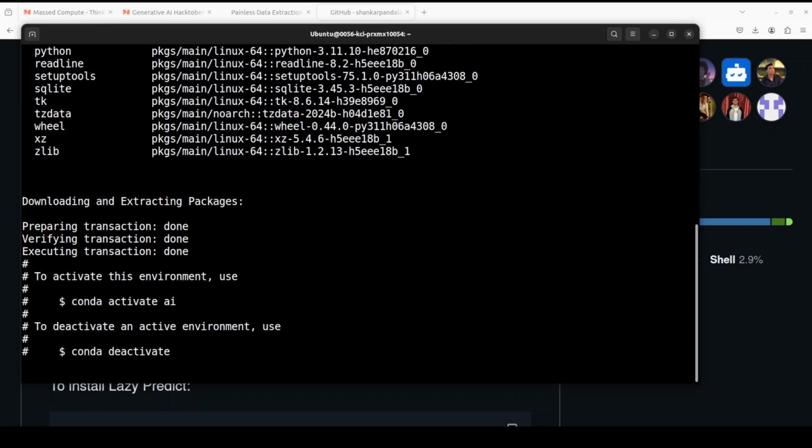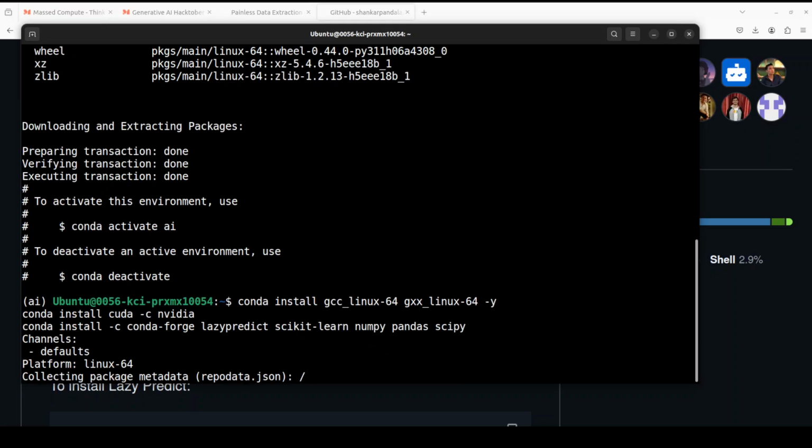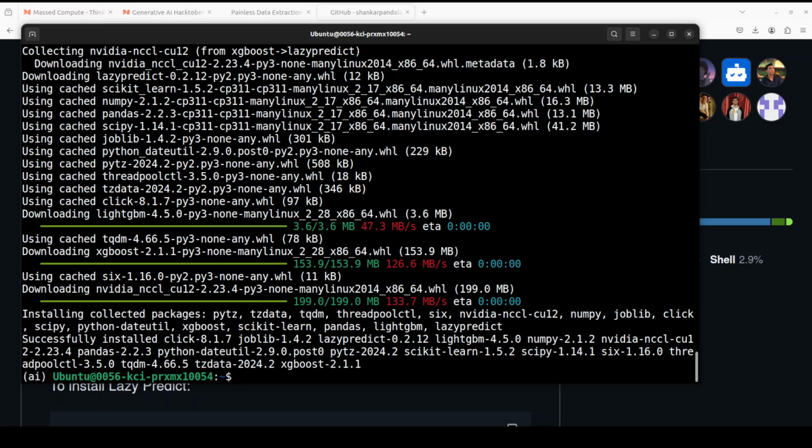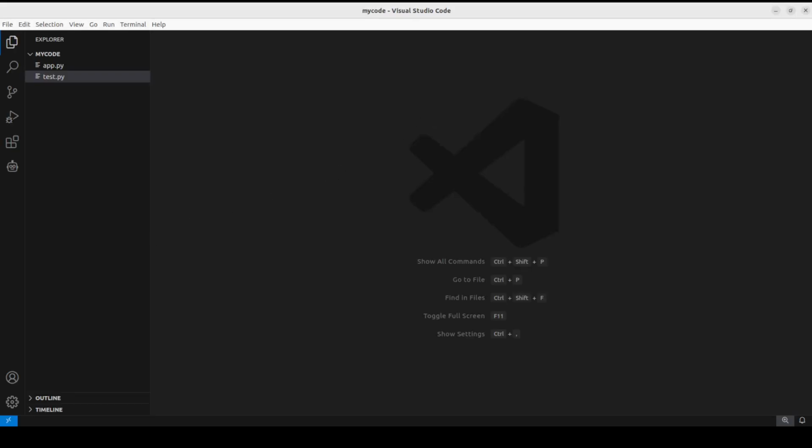And then we are going to install some of the prerequisites, which include Lazy Predict, with conda-forge. So I'm just installing Lazy Predict, scikit-learn, numpy, pandas and scipy. So let me do that. It is going to take 2 to 3 minutes, and everything is installed now. And now let's see Lazy Predict in action. For that, let me launch my Jupyter notebook, or maybe I'll just quickly go to this directory and then I will just launch my VS Code here and then we will see how the code works in that VS Code environment.